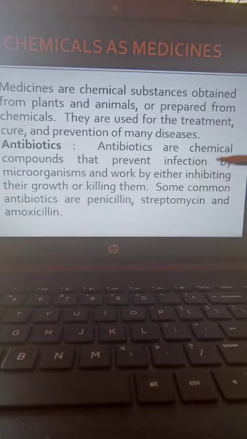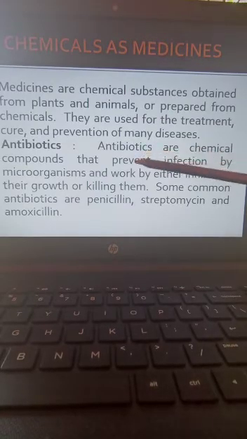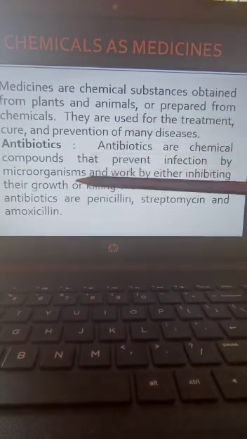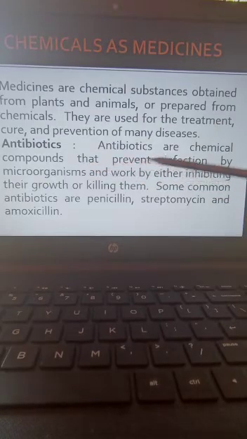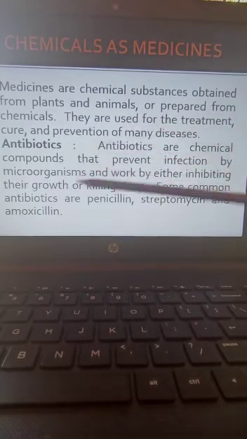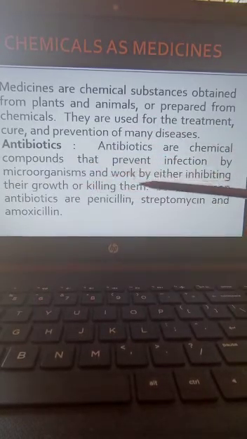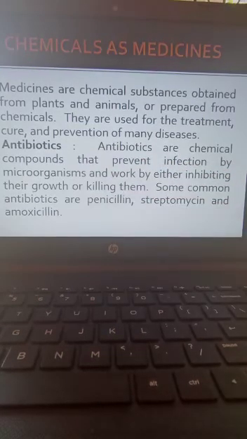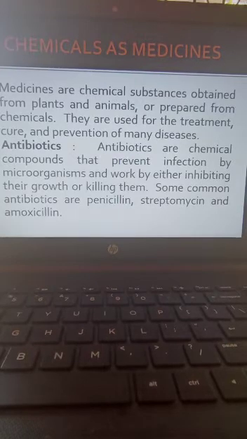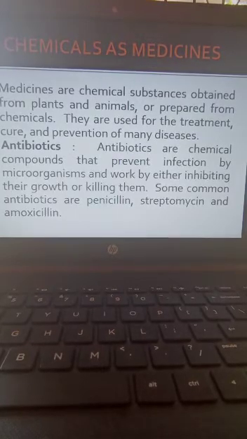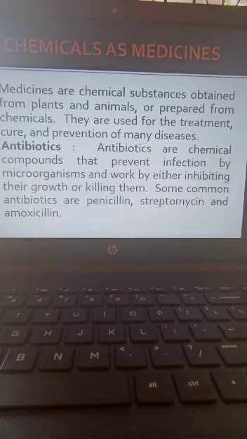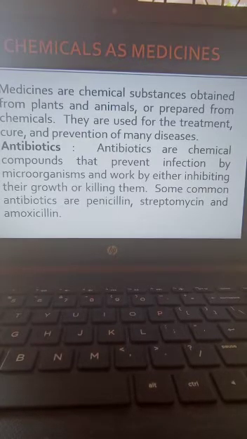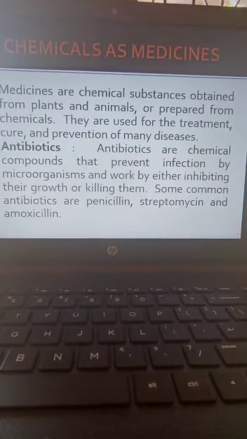Antibiotics are chemical compounds that prevent infection by microorganisms and work by either inhibiting their growth or killing them. So when we take an antibiotic, they will either inhibit the growth of that microorganism, that is bacteria, or kill them.